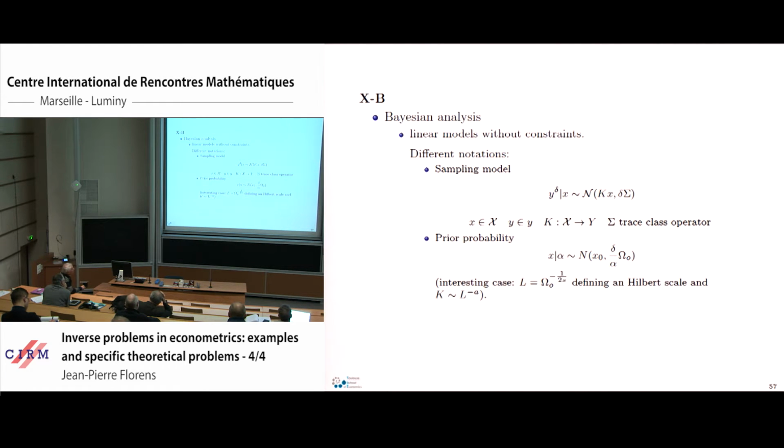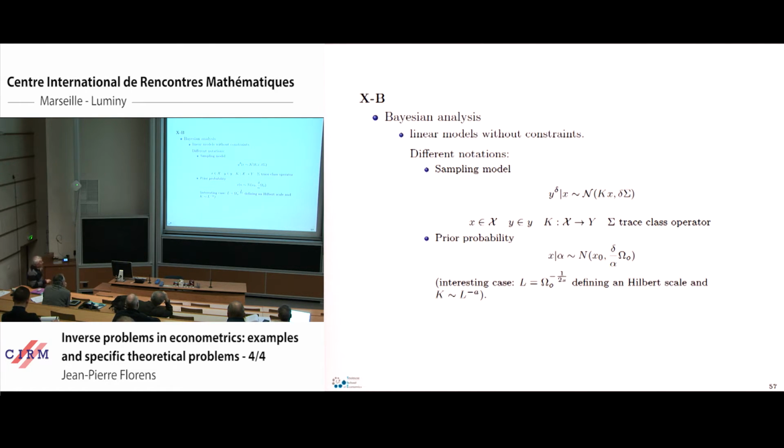I have an operator K, so y delta given x is generated by a Gaussian process with mean Kx and variance delta sigma. We put a prior on x, which is also a Gaussian process with a mean x0 and a variance delta divided by some regularization parameter alpha, and we can control this ratio here. And omega 0 is an operator in the Hilbert space of functions x.